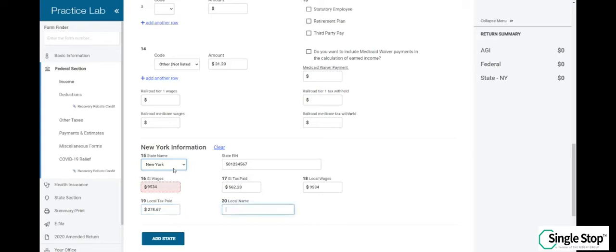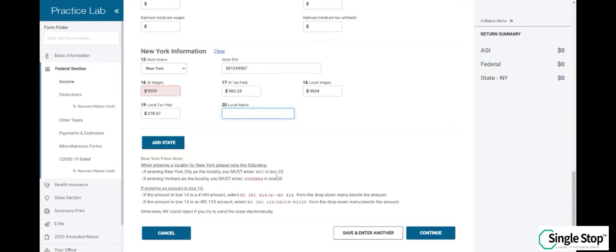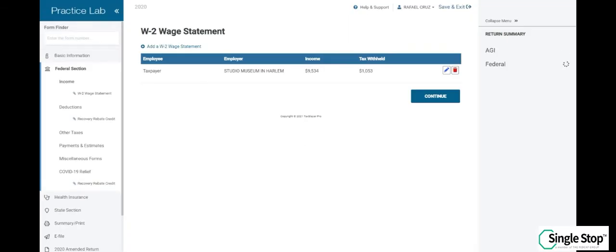For box 20, the locality name, most W-2s will have NY. But if you scroll down, it'll give you important information that you need to know. If entering New York City as the locality, you must enter NYC in box 20. If entering Yonkers as the locality, you must enter Yonkers in box 20. So for box 20, instead of putting NY, we're entering NYC. Click continue.